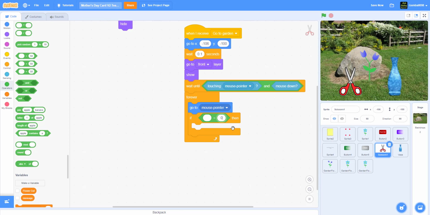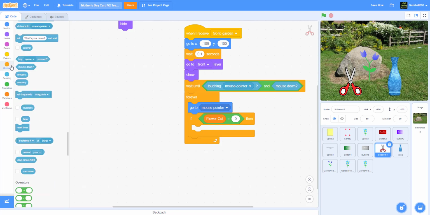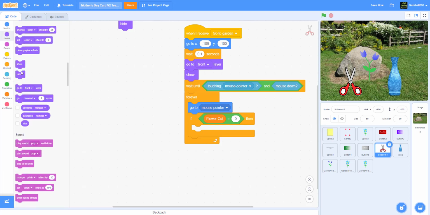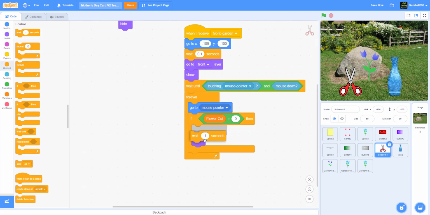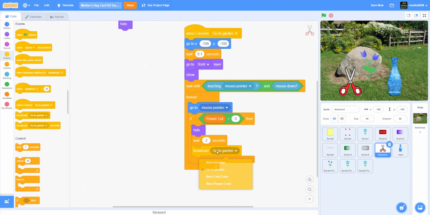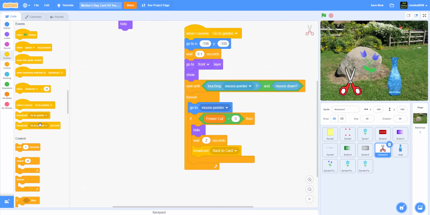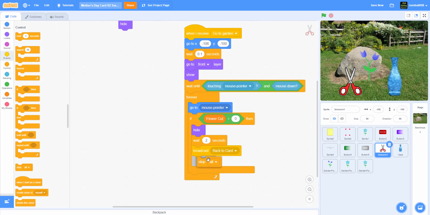So let's do this. 0, flower cut, hide, wait 2 seconds, broadcast back to card, and it'll stop this script. So we have that done.